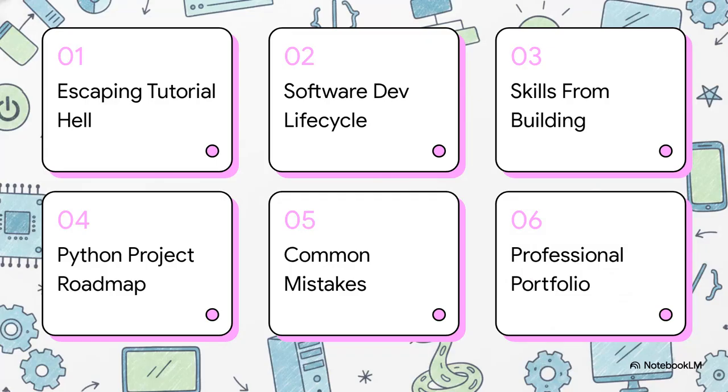So, here's our game plan for today. We'll start by talking about how to escape tutorial hell. Then we'll walk through the software development lifecycle and cover the real-world skills you gain by actually building things. After that, we'll map out a clear Python project roadmap, go over some common mistakes you definitely want to avoid, and finally, talk about turning your hard work into a professional portfolio.